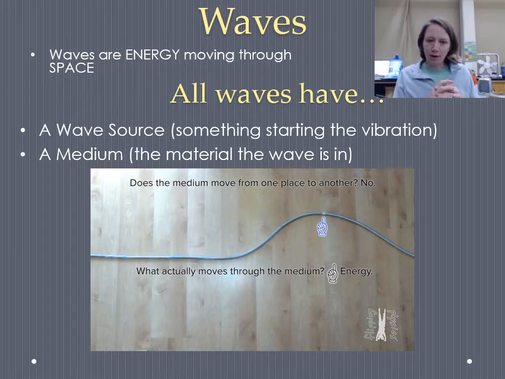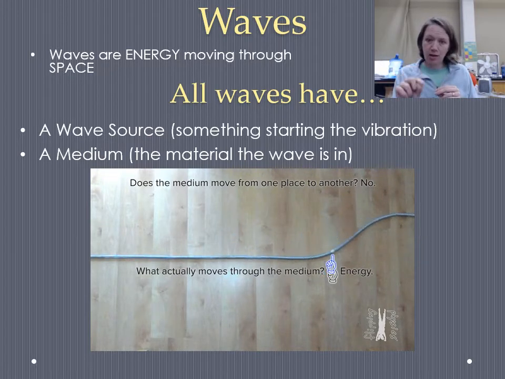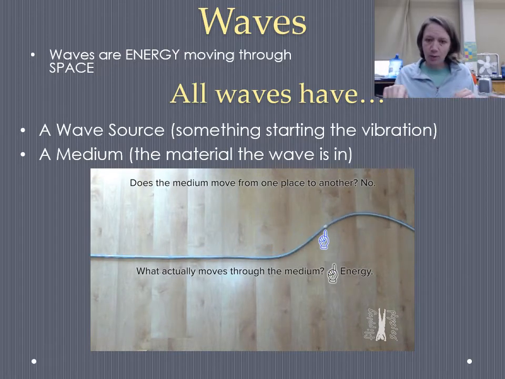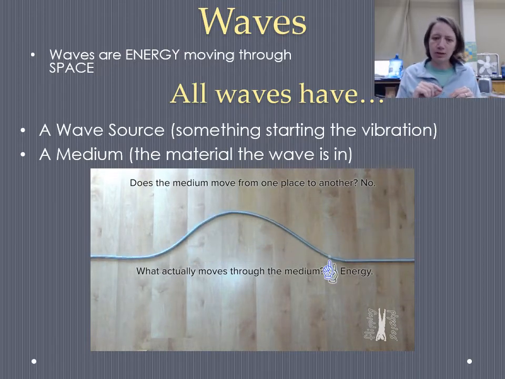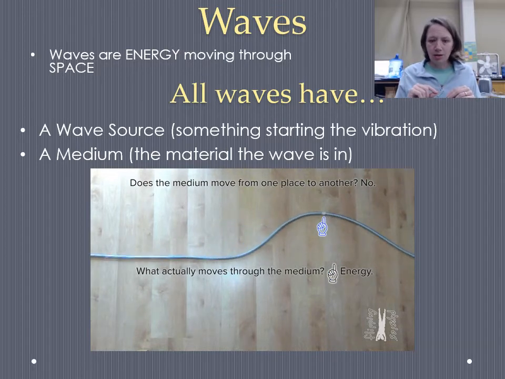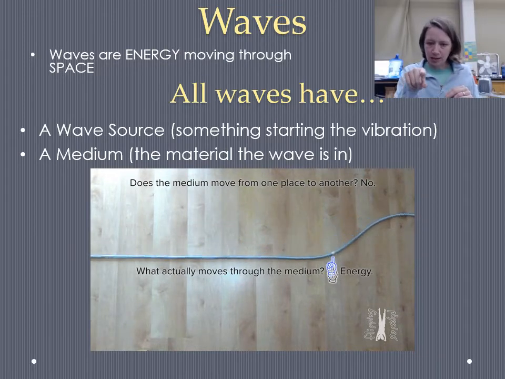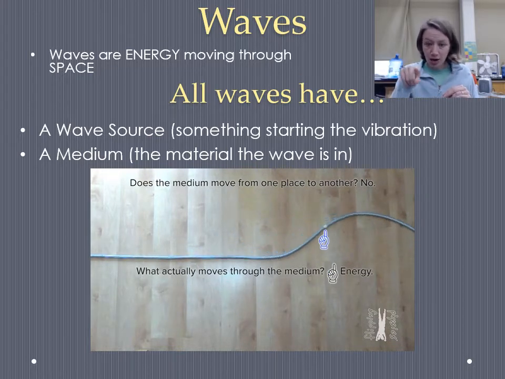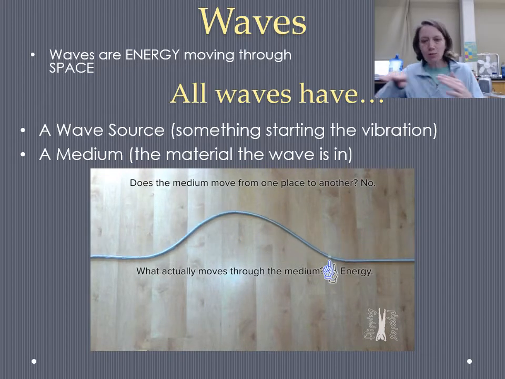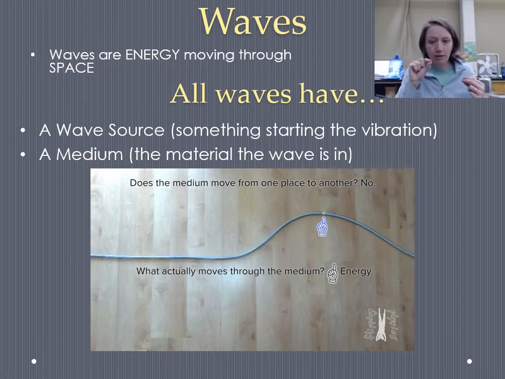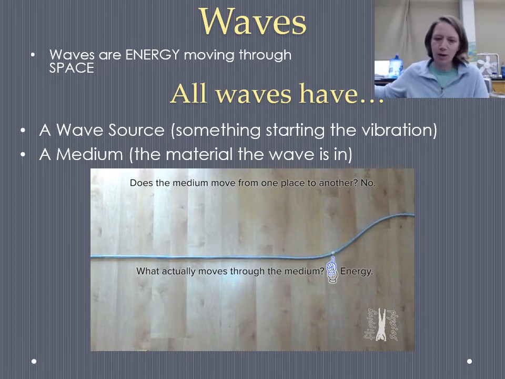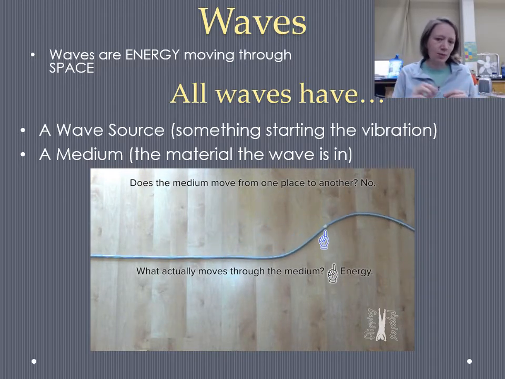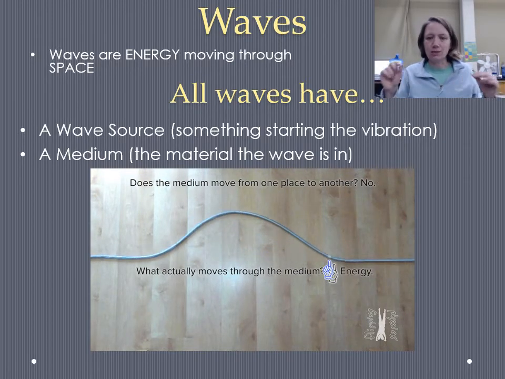But before we talk about them, I want to explain this definition just a little bit more. This is like a slinky wave, right? A wave going through a slinky. And that little finger is pointing at a dot, a spot of that slinky. And you can see that that dot is going up and down, but it's not moving sideways with the wave, right? So the wave isn't the slinky moving through space. What is moving through space is the energy. Incidentally, the medium in this case would be the slinky because that's the material that the wave is in.